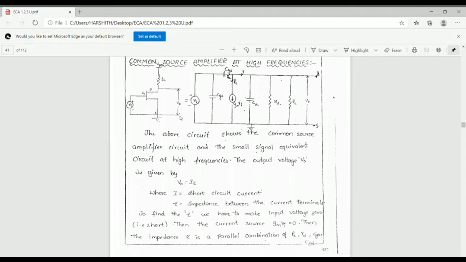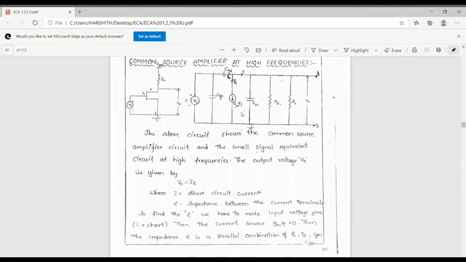So two capacitances are there: CGS on the input side and CGD on the output side. Current I1 flows in the input side.